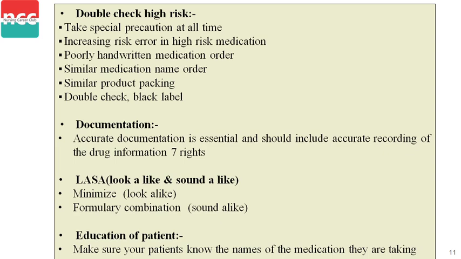So next, double check high risk. In double check high risk, first, take special precaution at all times. Second, increasing risk of error in high risk medications: poorly handwritten medication orders, similar medication name orders, similar product packing, and the last one is double check black label. So we have to check twice, thrice while giving the drug to any patient; we have to check the high risk cases in all these points.